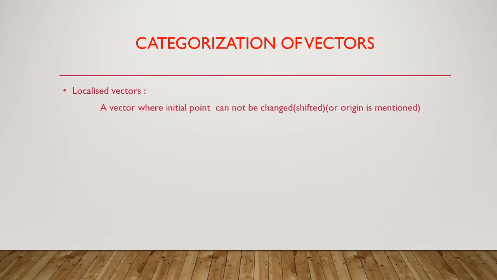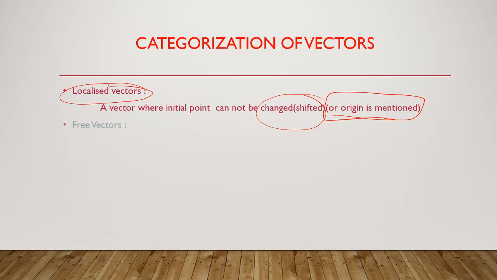Very simple, dear students. A localized vector is a vector where its initial point cannot be shifted. You can say it in a different way, but I'm trying to say that you can't shift its origin, or you can't change its origin, or in another way, the origin will always be fixed at a particular origin. Through that origin only it has to be drawn. That we call a localized vector.